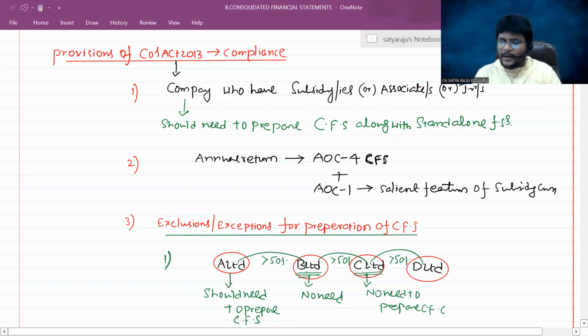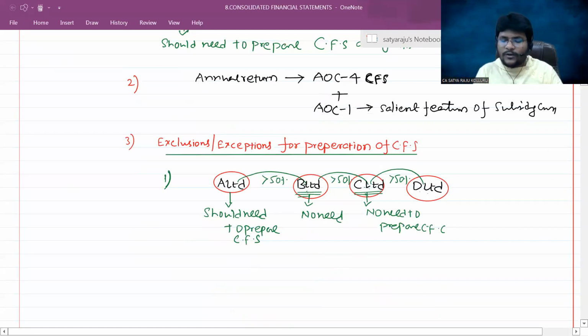That means B Limited and C Limited are excluded from the preparation of consolidated financial statements, even though such companies have subsidiary companies. The reason is such companies are ultimately held by another parent company. So at that point of time, there is no need to prepare the consolidated financial statements. Such fact you already know.